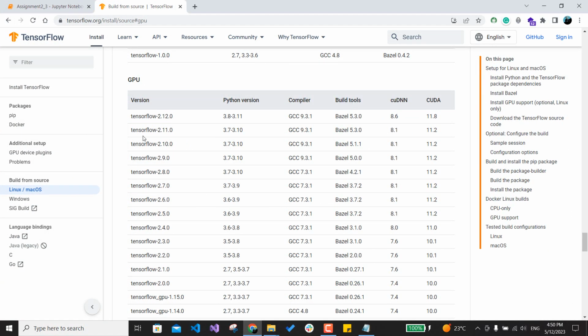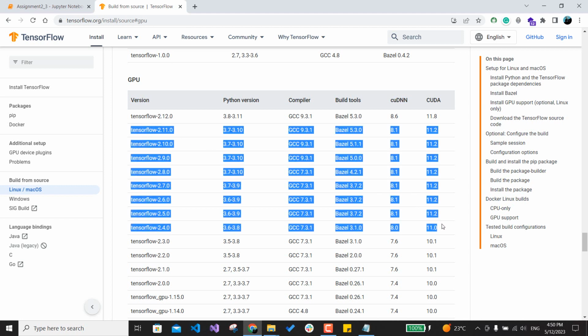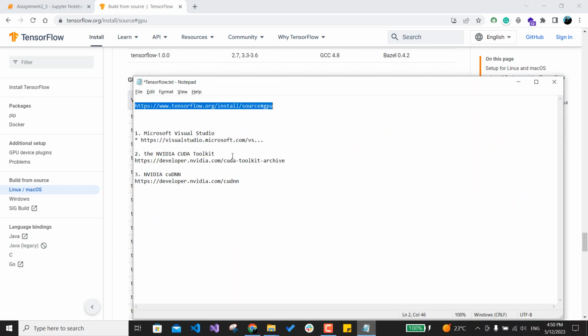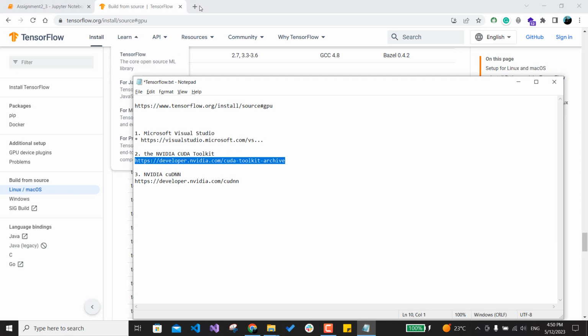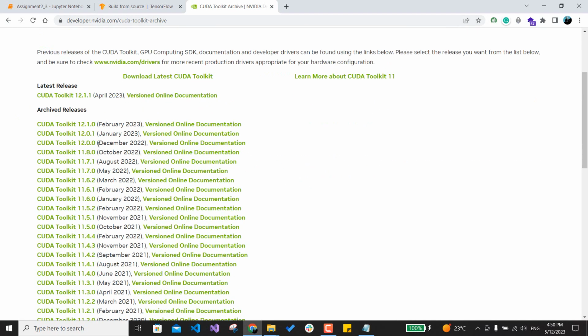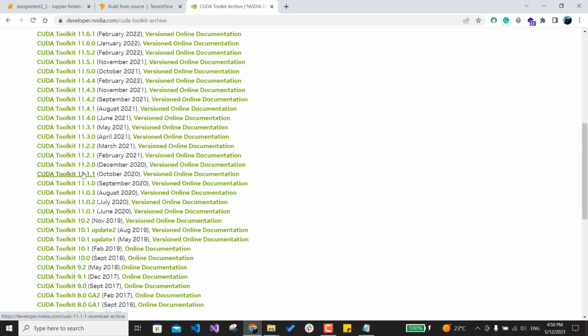You can go with anything from those selections or options. Okay, you can go ahead and download CUDA 11.2 from this link. In the CUDA Toolkit, you have to select CUDA 11.2.